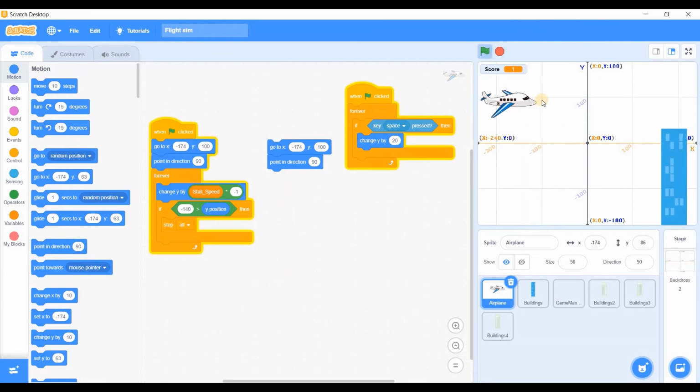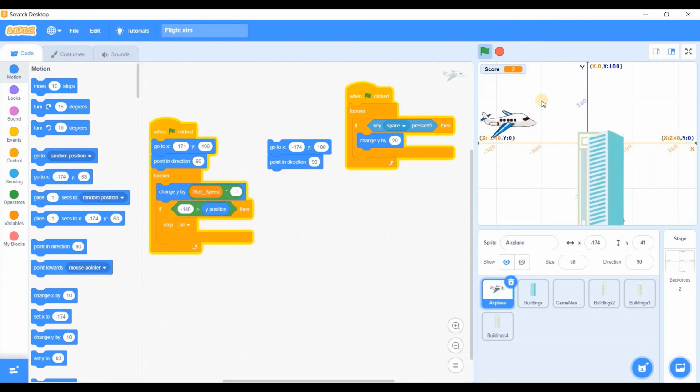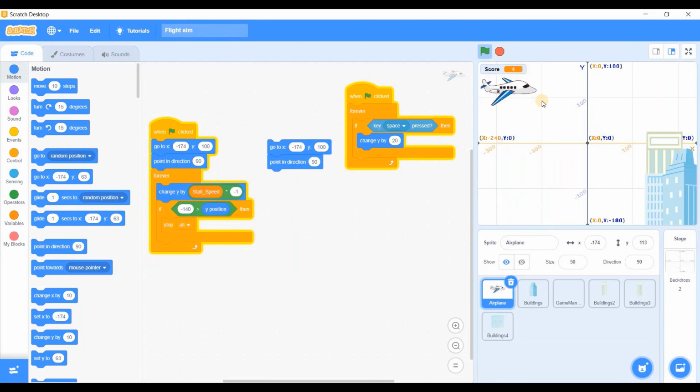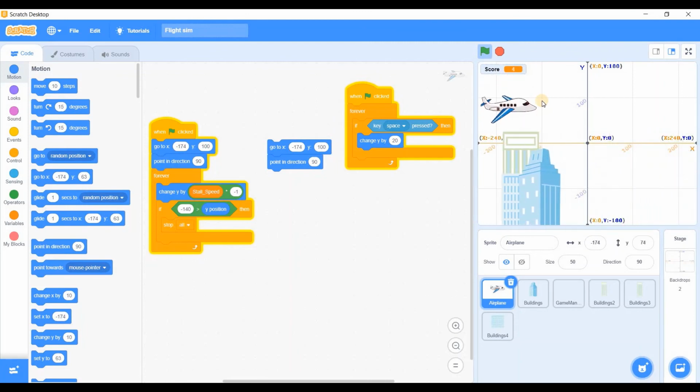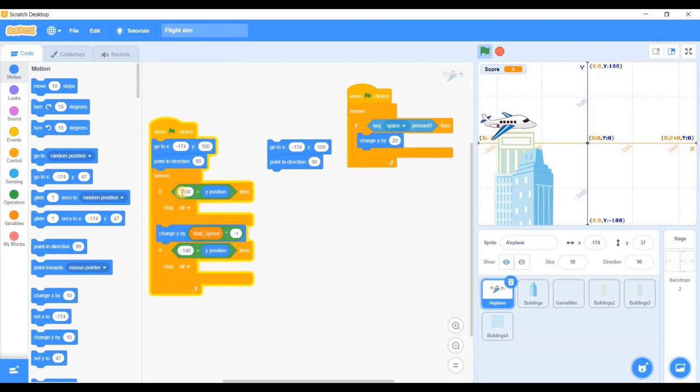I think this is already looking great. Now again I need another if statement.